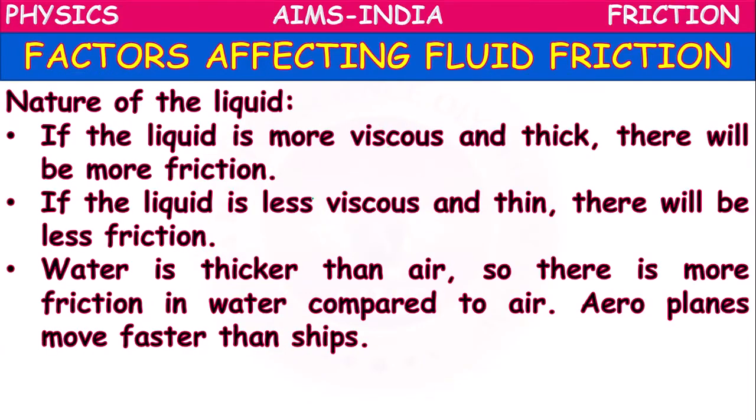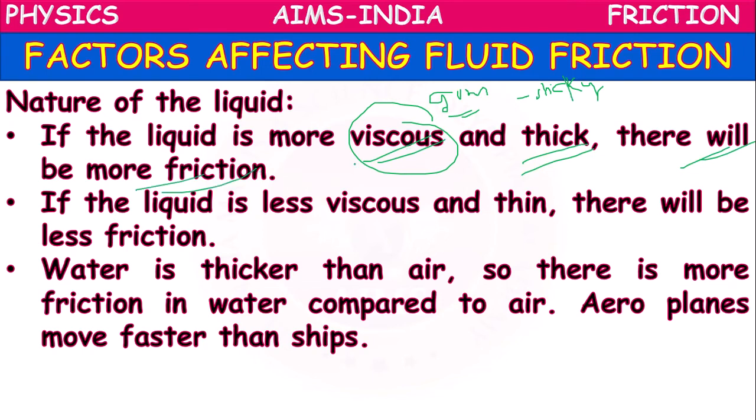Next, fluid friction also depends on one main thing which is called the nature of the liquid. If the liquid is more viscous, meaning gum-like, more sticky in nature, sticky nature, if the liquid is more sticky and thicker, there will be more friction.